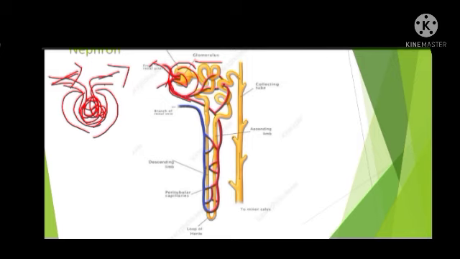Now this Bowman's capsule is followed by a highly coiled tubular structure. What is that called? The proximal convoluted tubule. The highly coiled tubule which is present next to the Bowman's capsule is called the proximal convoluted tubule, and it will be followed by a U-shaped tube like this. That U-shaped structure is called the Henle's loop. What is this U-shaped tube called? It is called the Henle's loop.